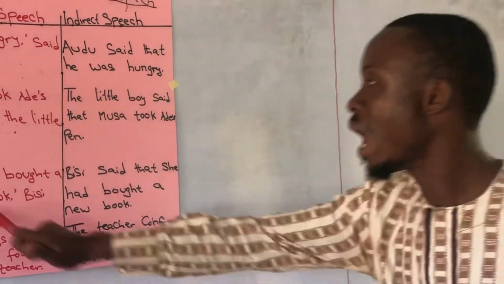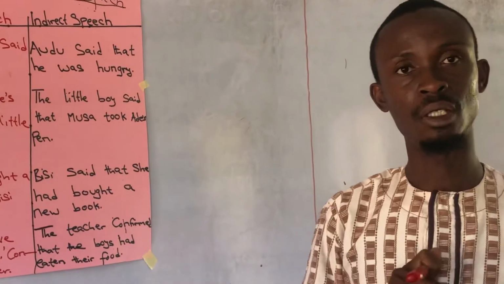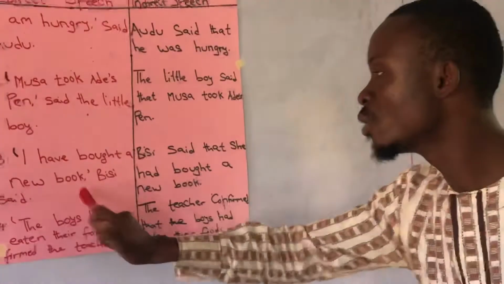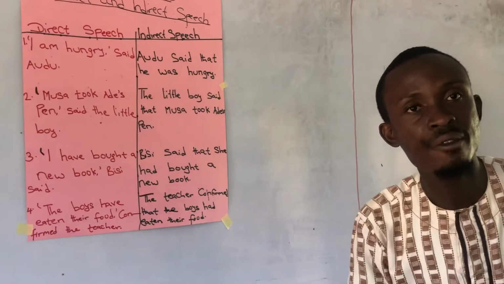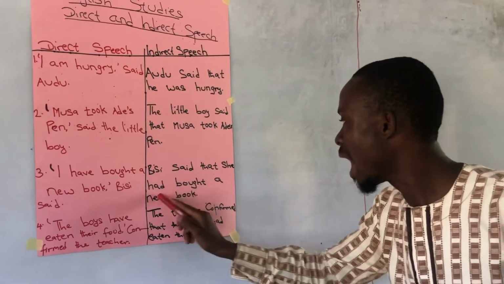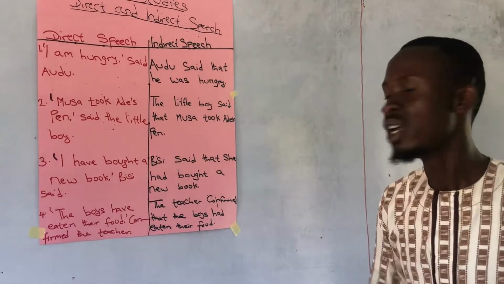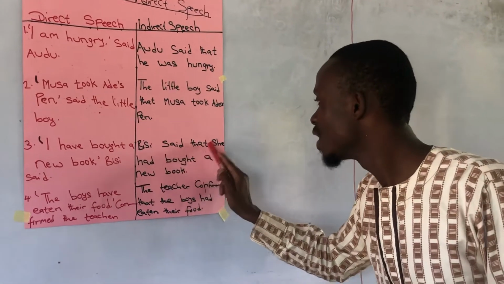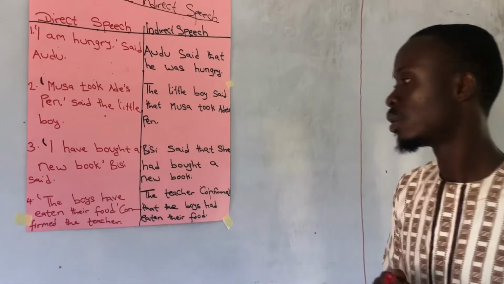Now, "I have bought a new book," Bisi said. In indirect speech, what do you have there? Bisi said that she had bought a new book.